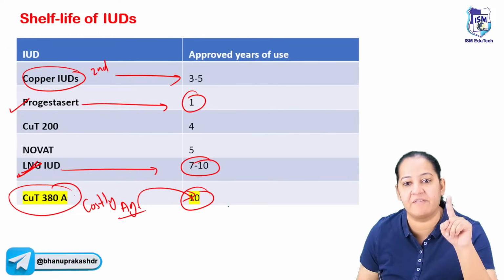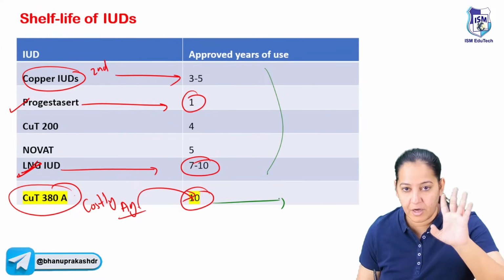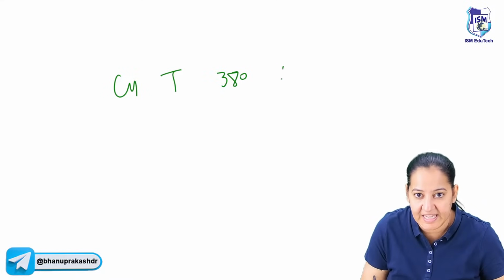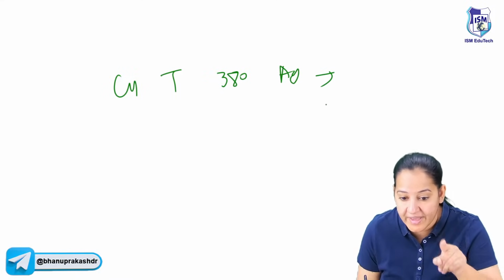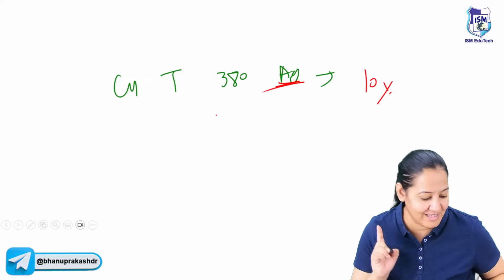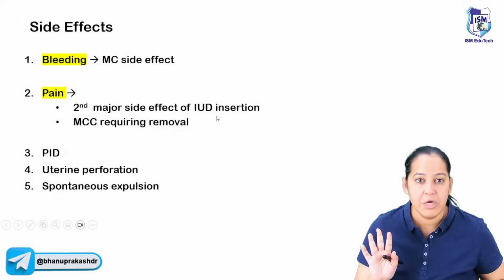It's a question. It's a PYQ. If you can learn all, it's good. If you can't learn all, learn copper T380 AG. This is having the longest shelf life, that too 10 years. That too, it contains silver in that. And the shelf life is 10 years. It's a PYQ. So please learn that.